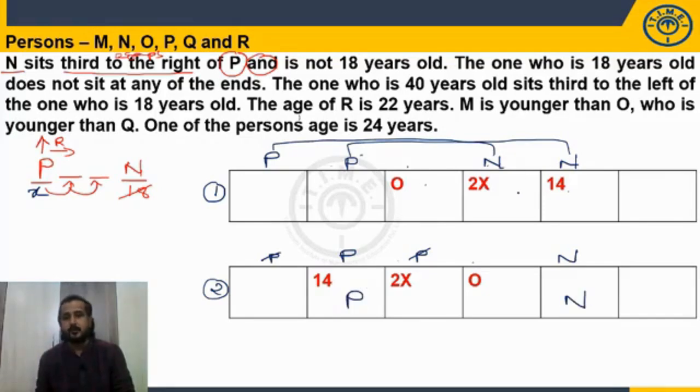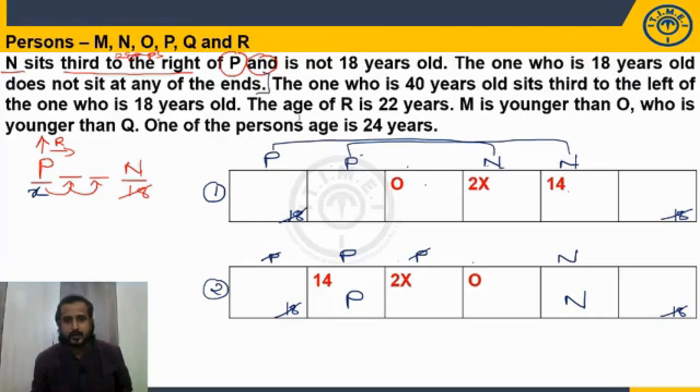But in case 1, how many possibilities we have? 2 possibilities. Okay, keep it aside. Add some more information, you'll get the idea. What is given? The one who is 18 years old does not sit at any of the ends. So 18 does not sit at any of the ends, means left hand and right hand, both the ends we need to consider. So here also 18 will not come, and here also 18 will not come. Right. Now what else we have?